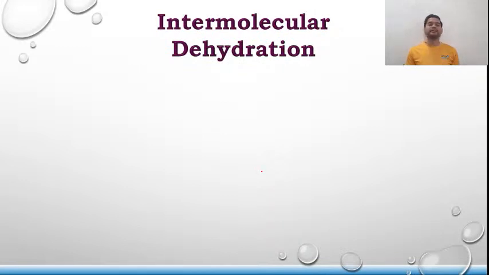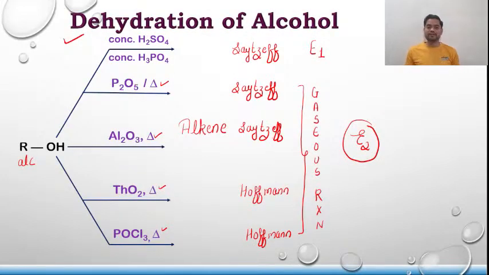Proceeding forward towards intermolecular dehydration. The first word itself suggests it: inter means when two molecules undergo dehydration. Clear? I do have a place over here, so I'll give you a brisk idea about it. If I take ethene, that is CH2=CH2,